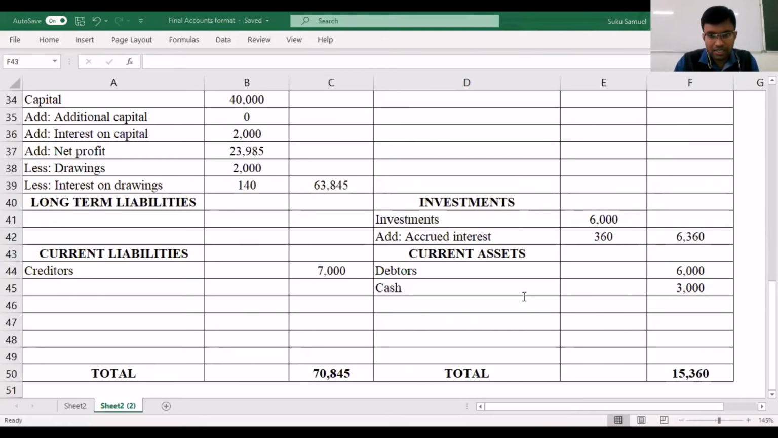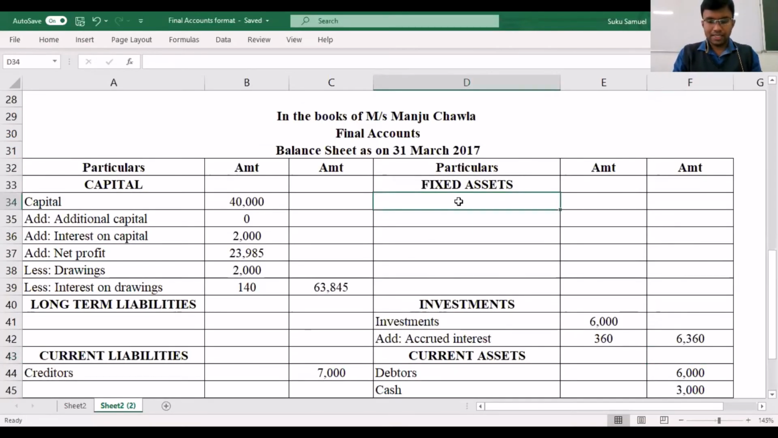Now let us look at the other items that we have to treat. We have just considered investments. Now we have to consider patents. Patents is a fixed asset, and the patent amount is 4,000, which we have factored over here.